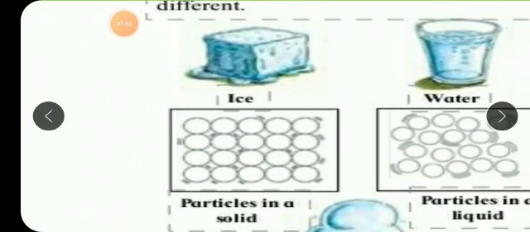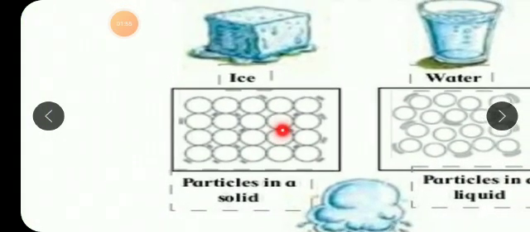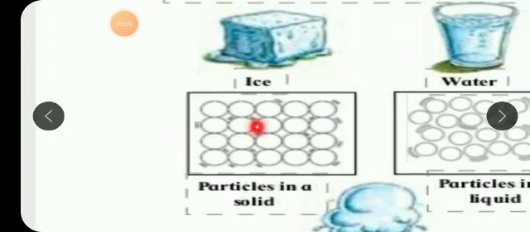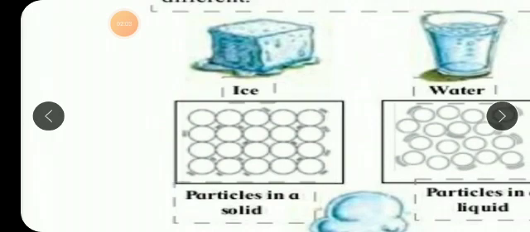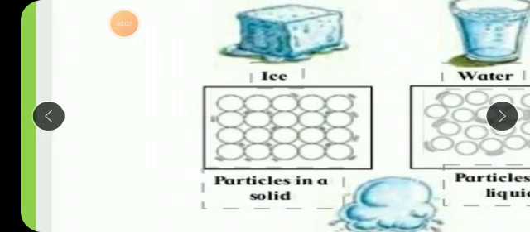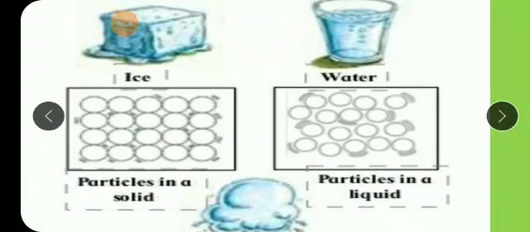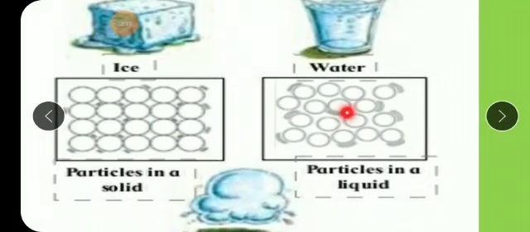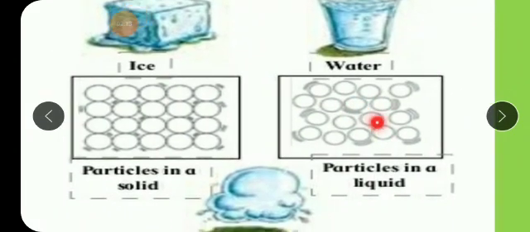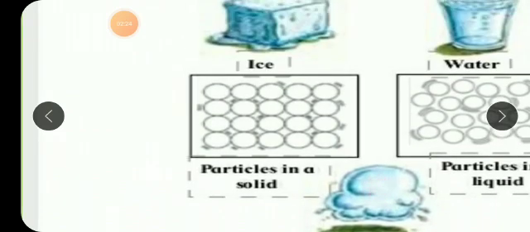But if you see the arrangement of particles in the solid state, how is it, children? They are closely packed with each other, closely attached to each other. But if you see the arrangement of particles in the liquid state, they are a bit away from each other. In the gaseous state, the particles are completely scattered, completely away from each other, scattered everywhere. And that's how these materials look.